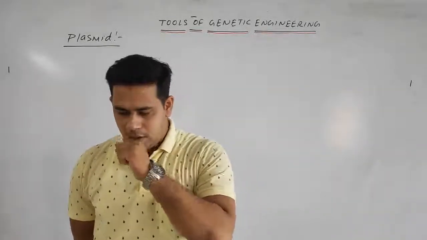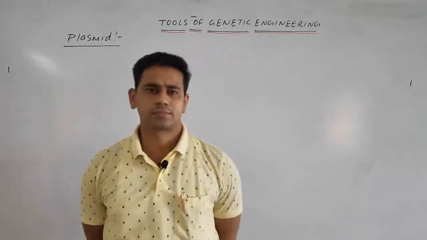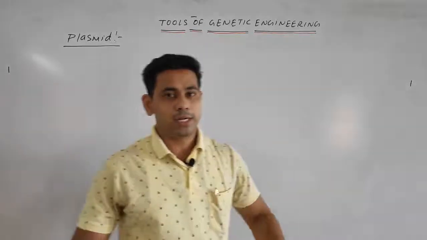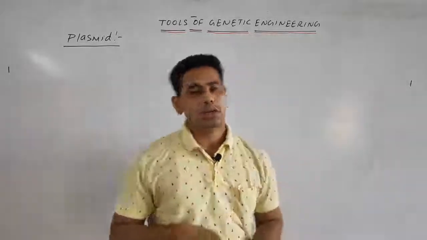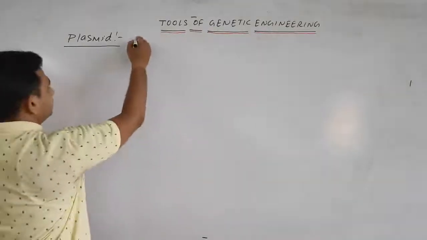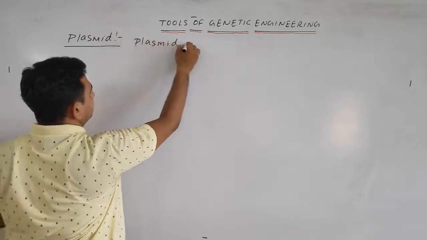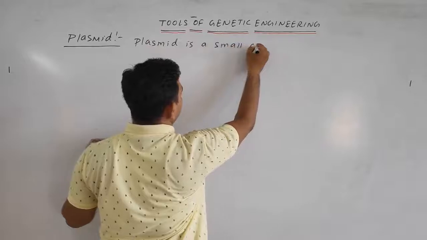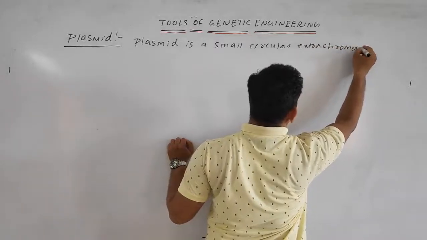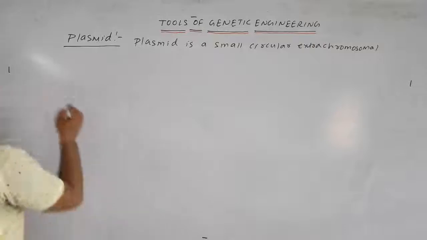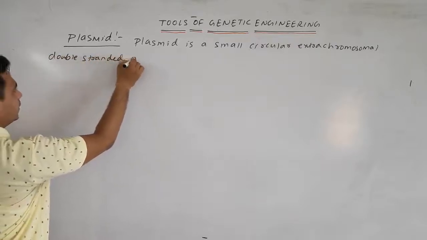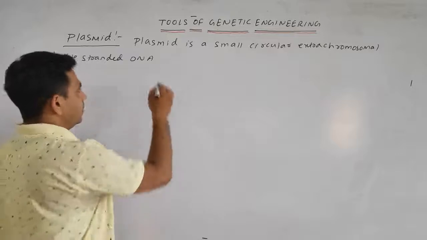Simply, plasmid is a small circular extra chromosomal double stranded DNA which autonomously replicates.